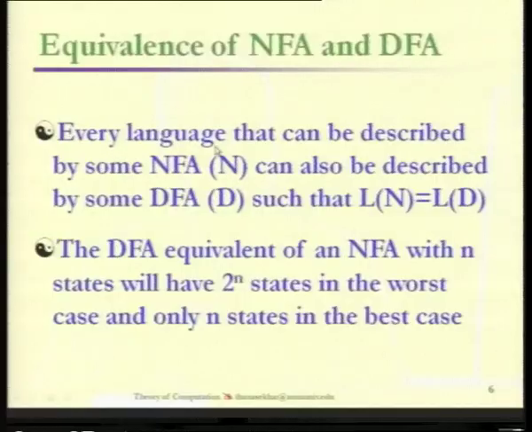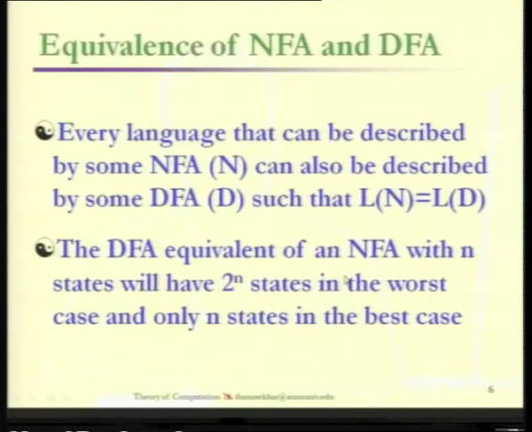The first thing we should understand is that every language that can be described by an NFA N can also be described by some DFA D, subject to the condition that L(N) is the same as L(D), that is, the language of both must be the same. But when you go for the conversion from the NFA to the deterministic finite automata, we should think about the complexity in terms of the number of states. The DFA equivalent of an NFA with n states will have 2 power n states.